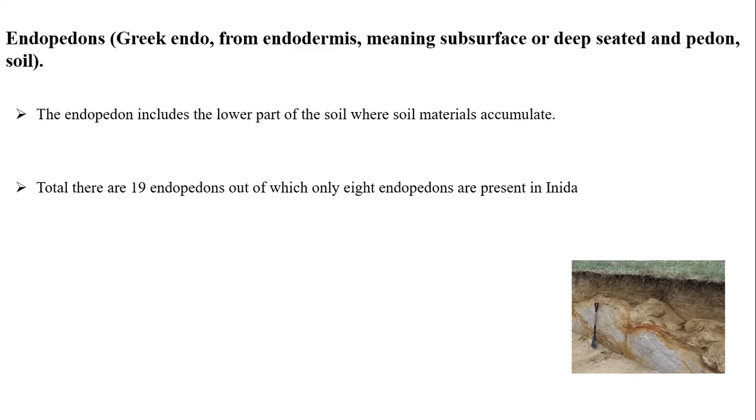So endopedons naturally include the lower parts. There are totally 19 endopedons, out of which only 8 are present in India. We will see the different types of endopedons and their different characteristics. What are those endopedons? Please note down, students. This terminology is very important. Endopedons: the very first one is argillic. Another one is natric. Another one is kandic.